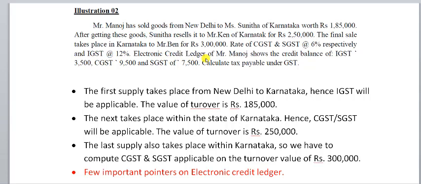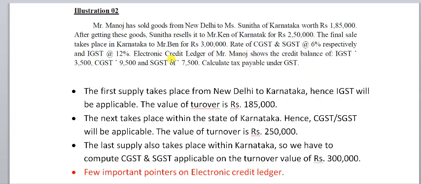Electronic credit ledger. What is this? This is the input tax credit available under various heads, which is carried forward from the previous months. So electronic credit ledger is the amount of ITC which has been unclaimed in the previous months, and hence it has been carried forward, which can be claimed in this particular month.